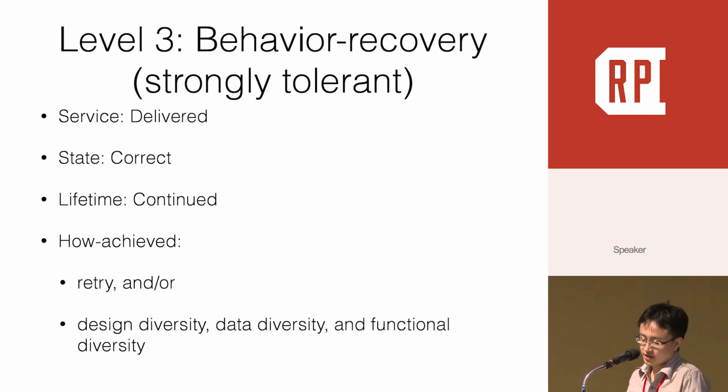Level 3 is behavior recovery, or we call it strongly tolerant. Your service will still be available. To achieve this, you have to implement retry and or design an alternative solution. Retrying the primary implementation may work for some temporary errors like network problems.